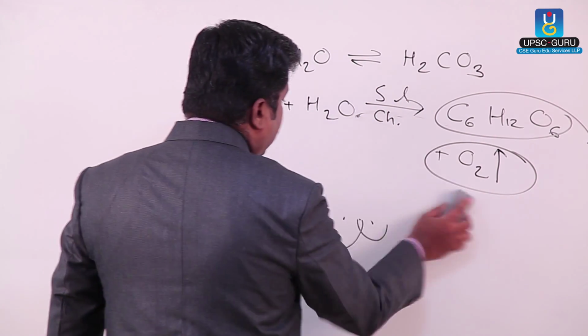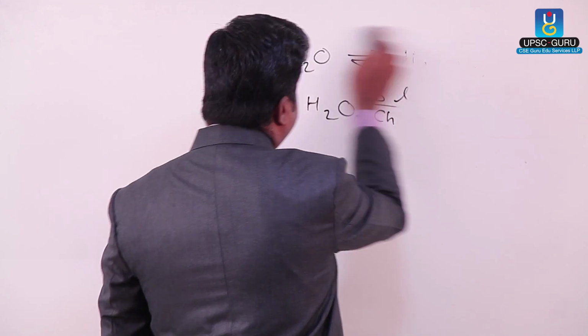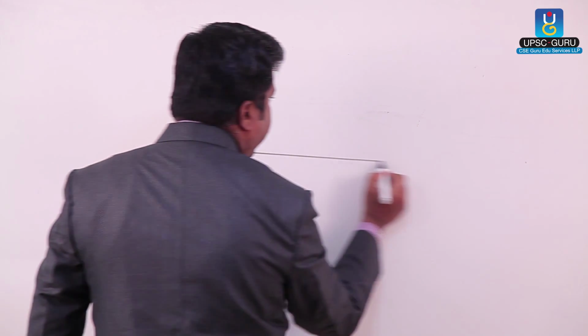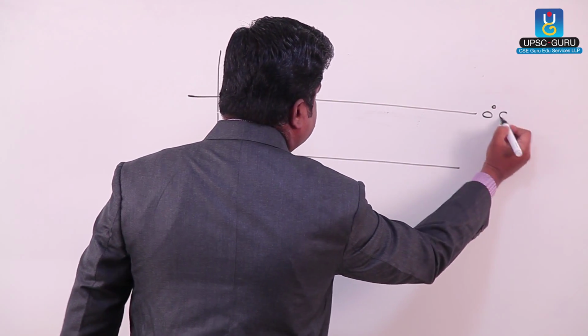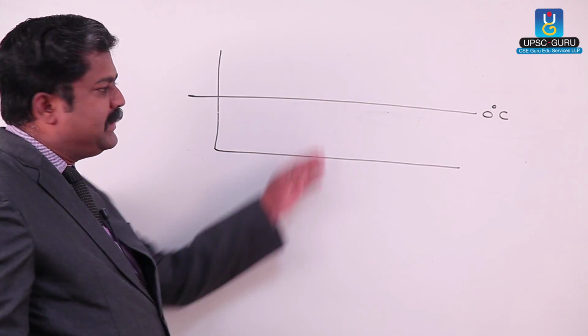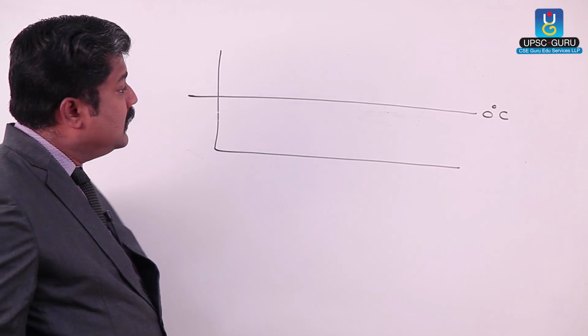If I plot a graph, let us check what graph I can get. Here I am making a line where the 0 degree Celsius temperature is. Ice age means the temperature should be less than 0.